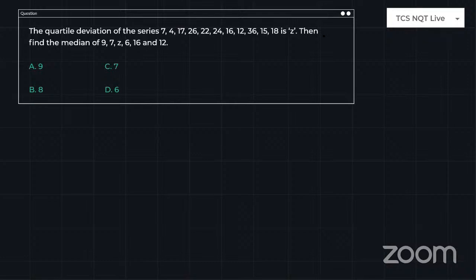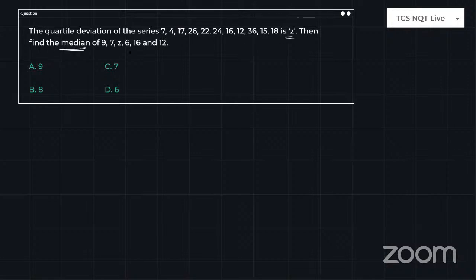Okay, just look into this question. I know maybe to 90% of people this problem may look new, but if you know what quartile deviation is, then it will be very easy. The quartile deviation of the series 7, 4, 17, 28, some numbers are given, is z.